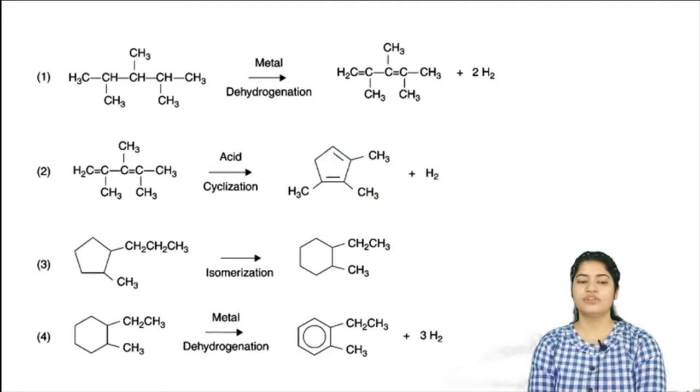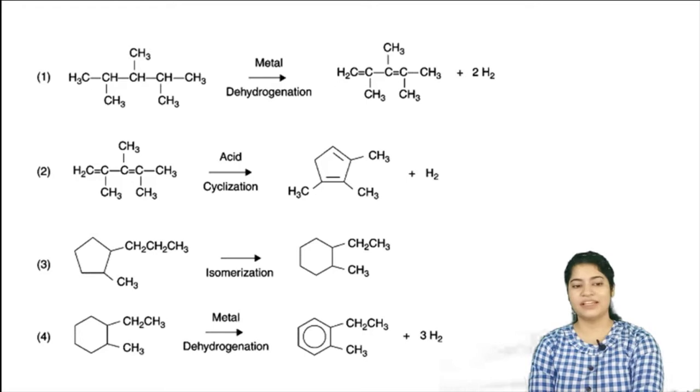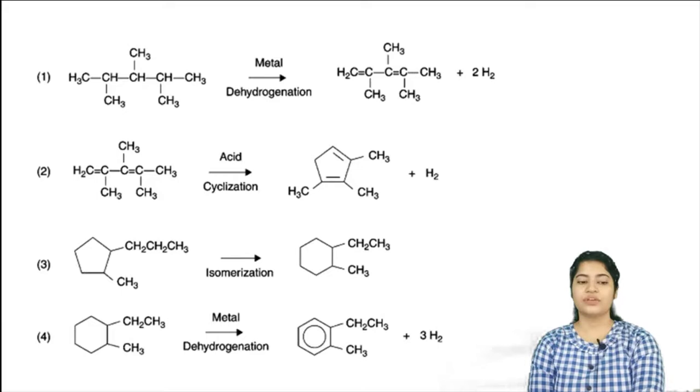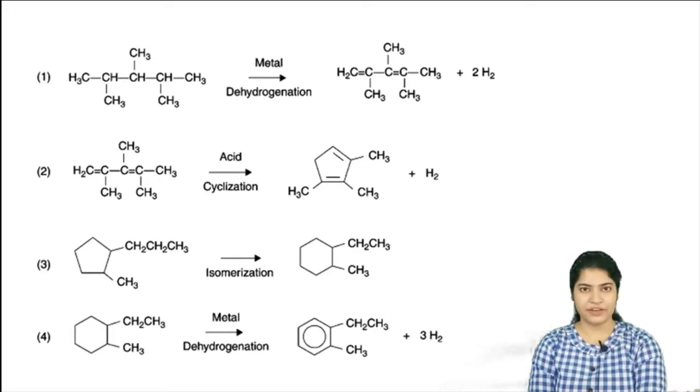Similarly, you can see what kind of reactions are included in the reforming section. So I am converting my isoparaffins into olefin. Similarly, isoparaffins are converted into naphthene. In the second reaction, you can see cyclization is there. In the first reaction, dehydrogenation, you're converting your saturated bond into unsaturated. Similarly, isomerization, you're converting your 5 carbon cycle into 6 carbon cycle. So that is isomerization. Similarly, you're converting a naphthene into aromatic.